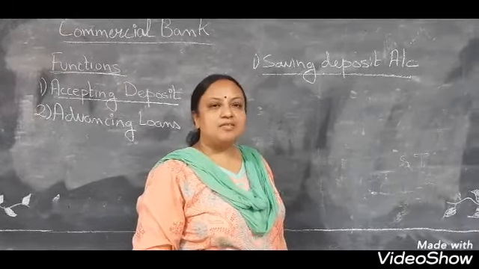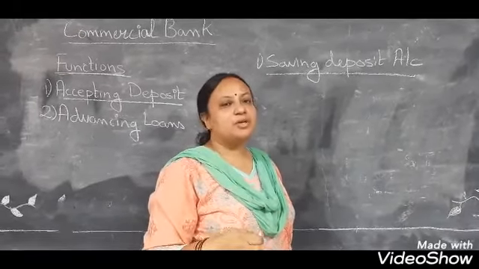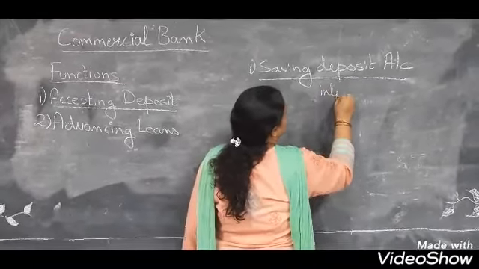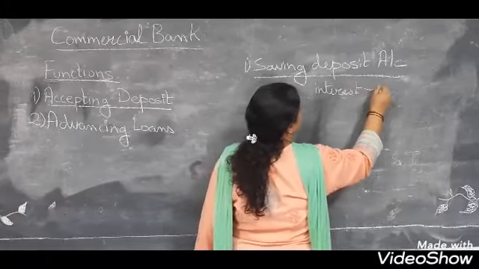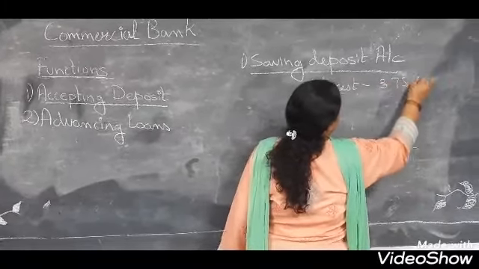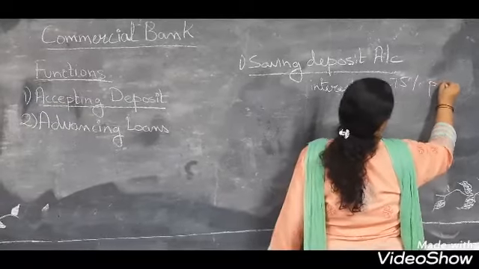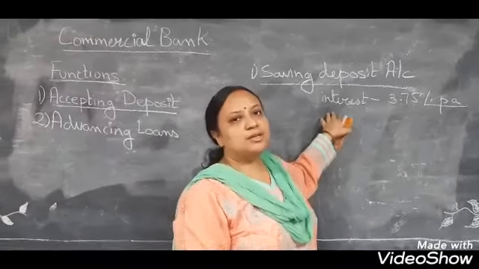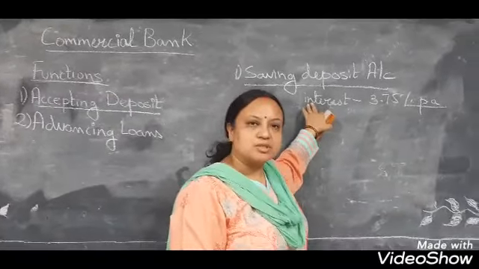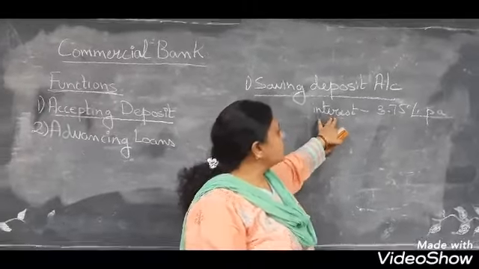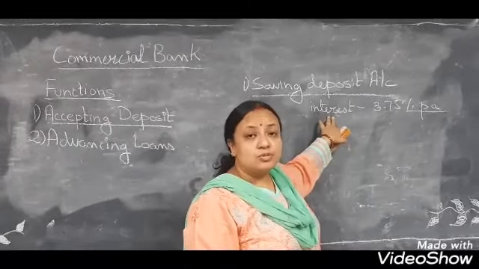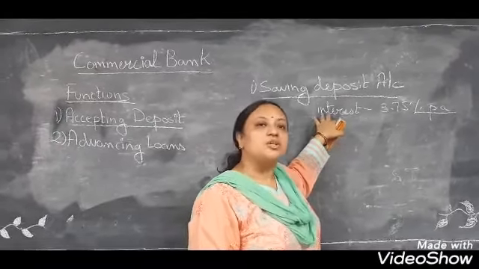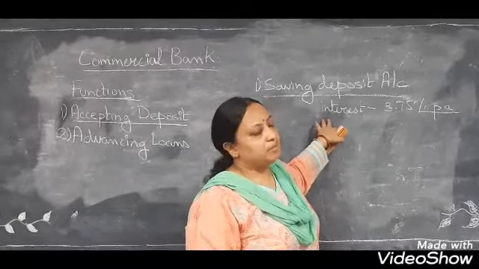keep our money and we can withdraw from that account whenever required, and a very nominal interest is given by the bank, that is 3.75% per annum. This is the interest paid by the bank to the account holders of saving deposit account. Alright, and this interest is paid by the bank to you because you are giving your money to the bank so that they can use it for some other purpose.